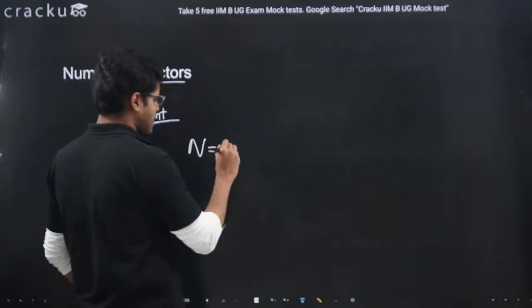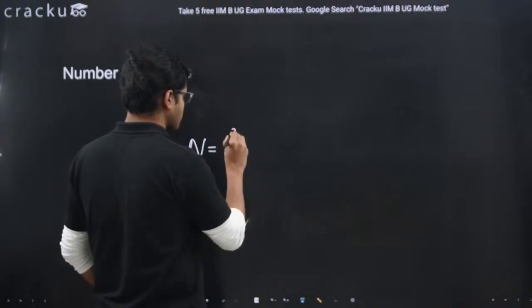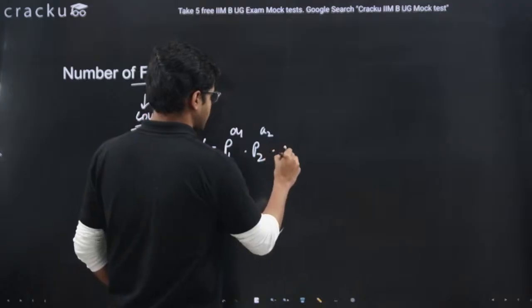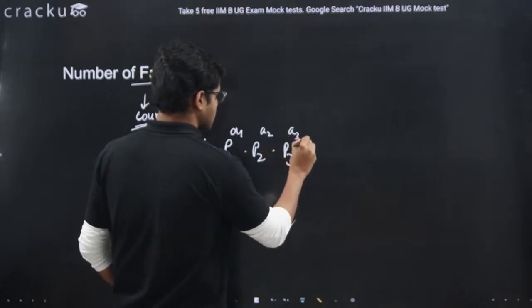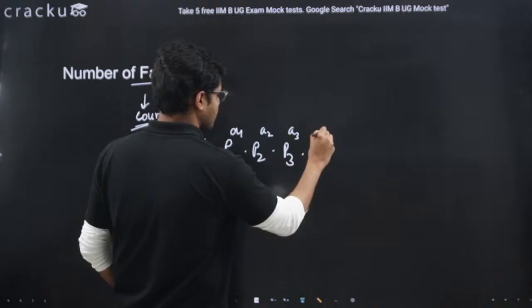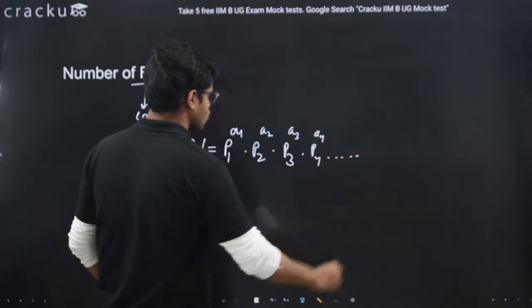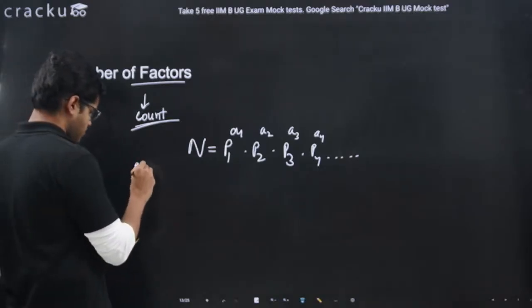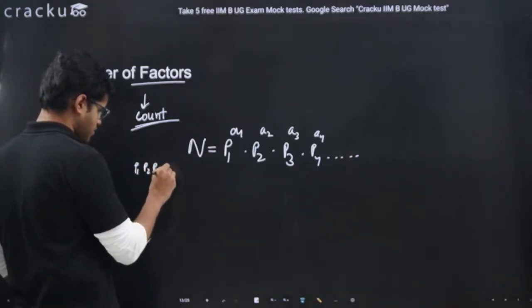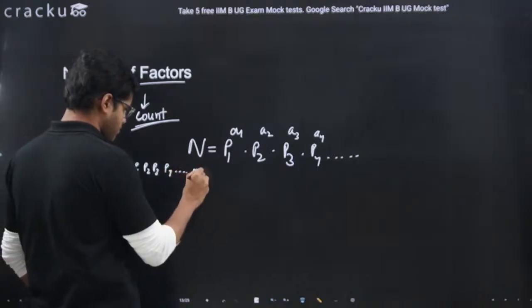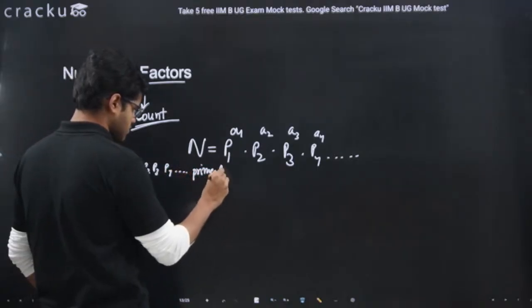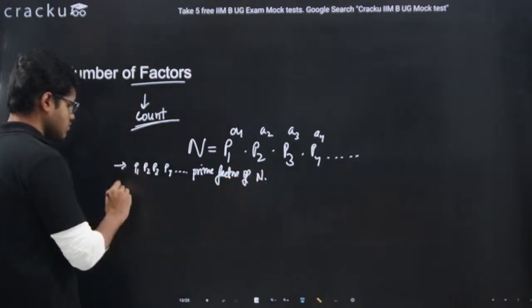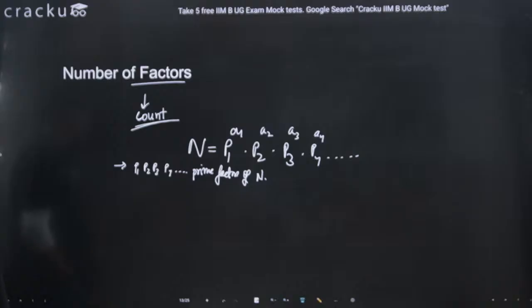Let's say the number n can be written in the form p1 to the power a1 times p2 to the power a2 times p3 to the power a3 times p4 to the power a4, and like this the series goes on, where p1, p2, p3, p4 are the prime factors of n.